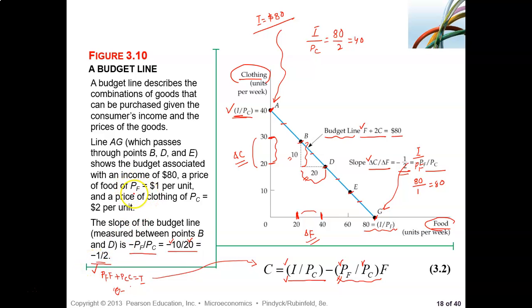Look at that. Price of food is 1, price of clothing is 2, you divide, you get half. And this 10 and 20 is coming from here. So delta C, delta F. That is what they're saying. Hopefully this is equation 3.2.